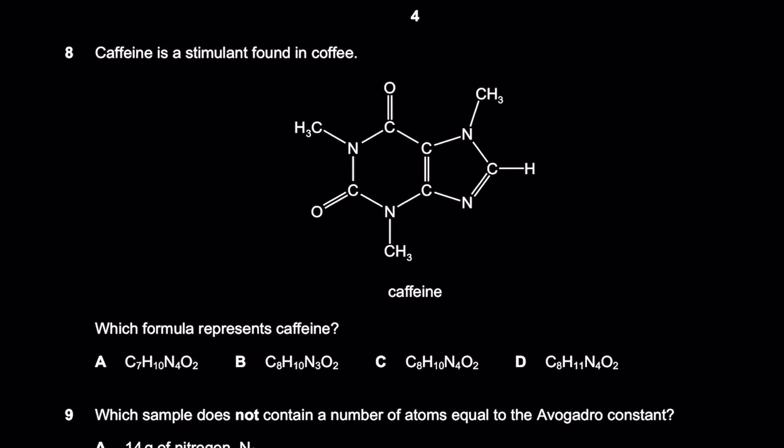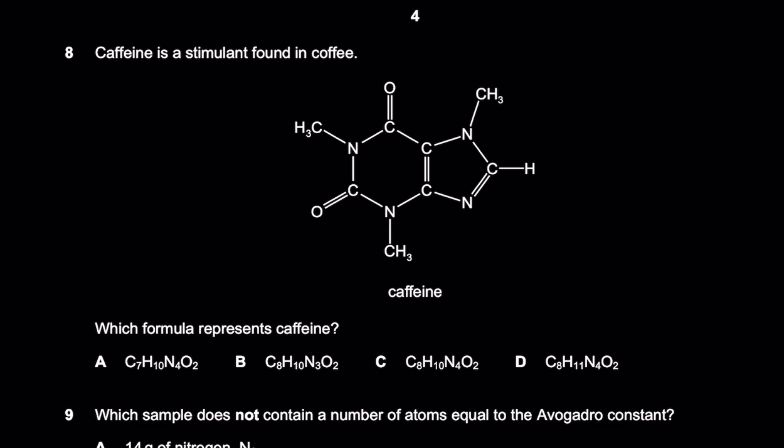Caffeine is a stimulant found in coffee. Mr. Mazmuni, let me mute you, man. Okay. Caffeine is a stimulant found in coffee. Which formula represents caffeine? You just need to count the total number of carbon atoms. You just need to count the total number of hydrogens, then nitrogens, and then oxygens.